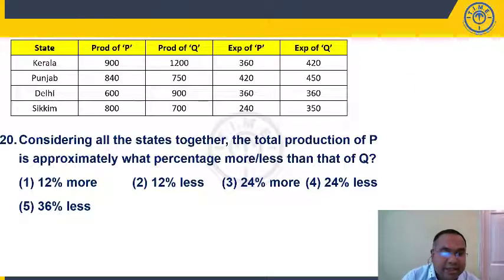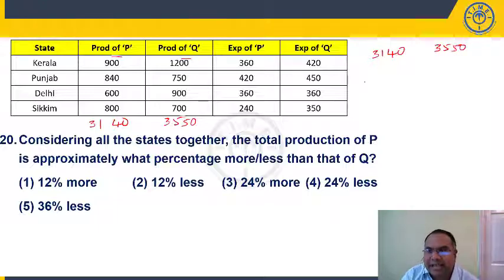Question number 20, students. Considering all the states together, the total production of P is approximately what percentage more or less than that of Q? Add the total production of P, we get 40 if you add 2 digits here: 17, 23, 8, 31, 40. Now add these 2 digits here, we get 16, 28, 35, 50. So 31.40 and 35.50.